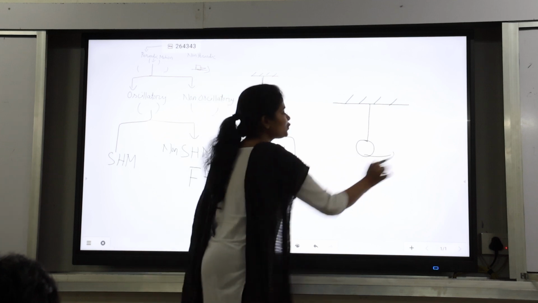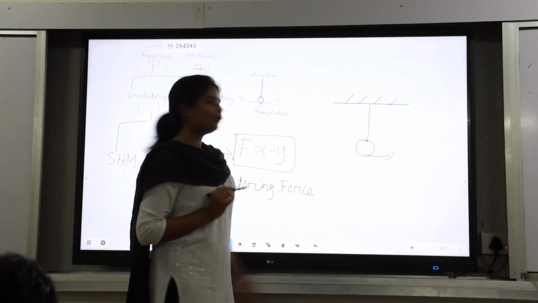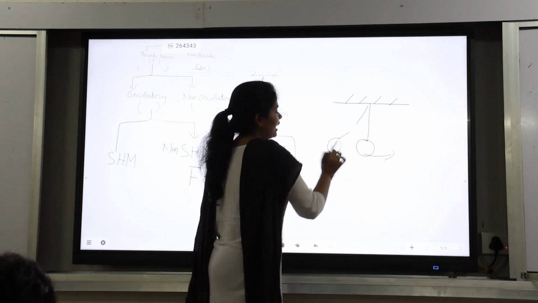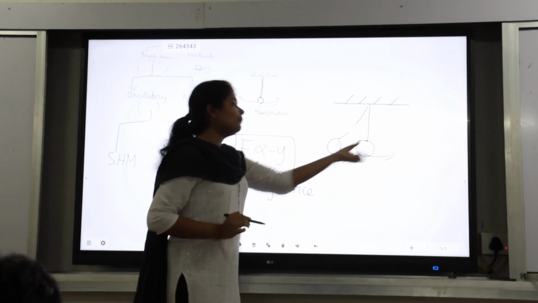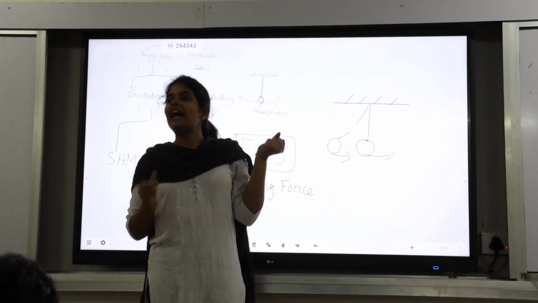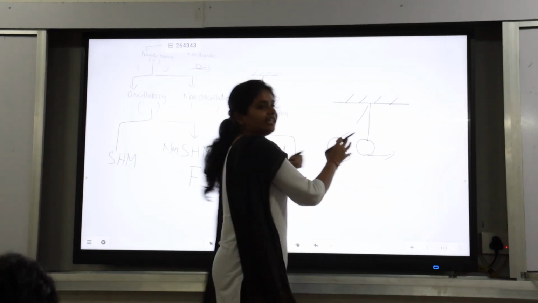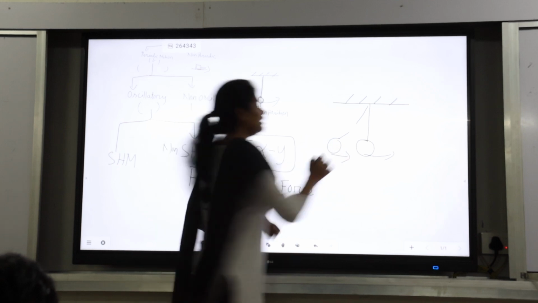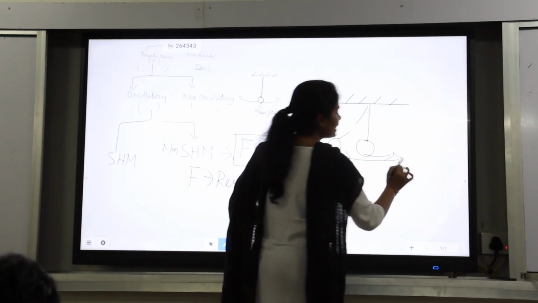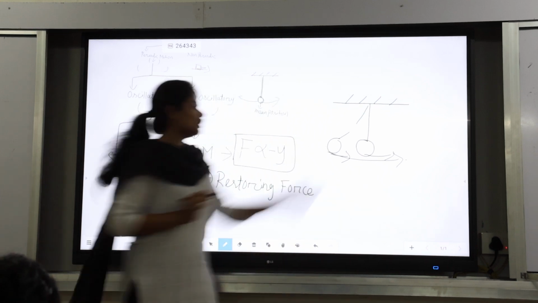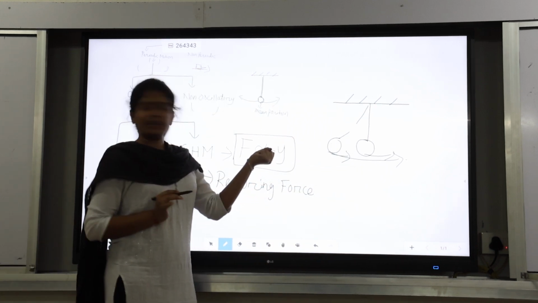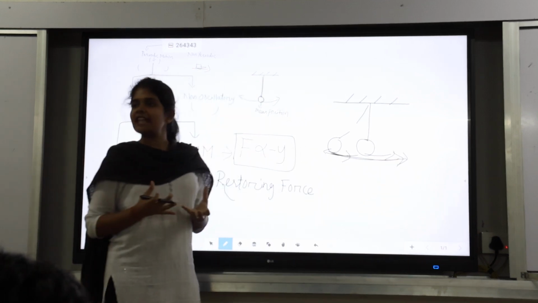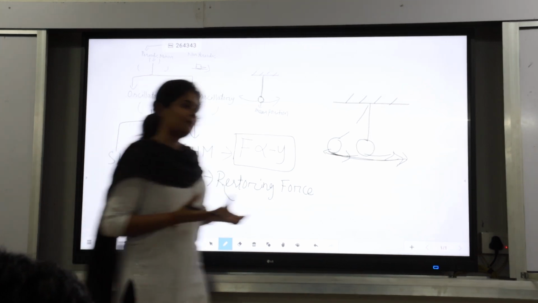If I want to swing it, I have to restore some energy inside it. That's called restoring force. When I drop it, the motion is towards the right-hand side. The maximum force that I have applied is directly proportional to displacement, because the more force I apply, the more displacement there will be.